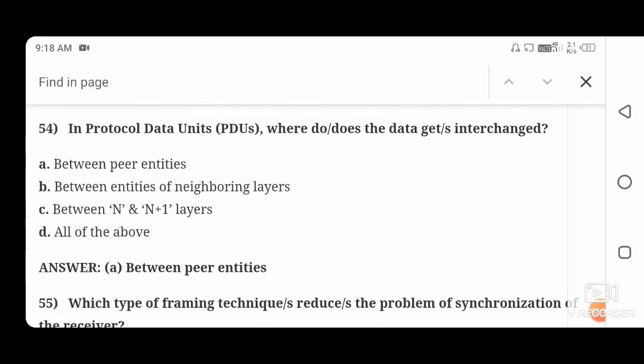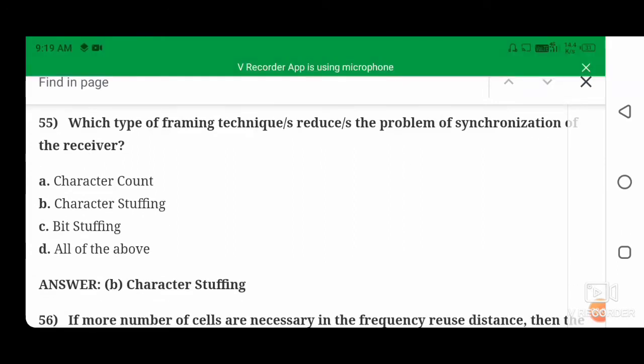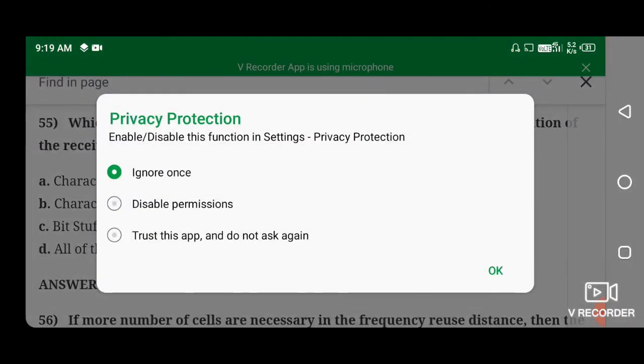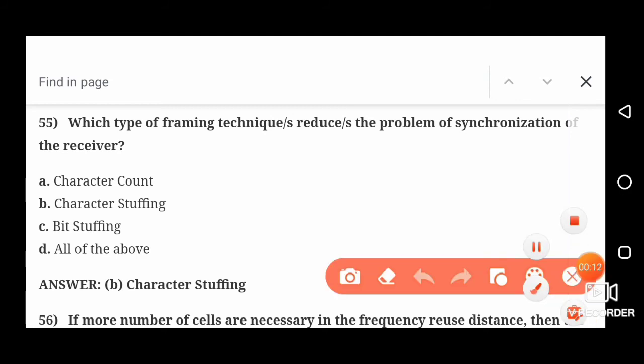Next question. In a protocol data unit PDU, where does the data get interchanged? So the right answer is between the peer entities. Between the peer entities, option number A. Which type of framing technique reduces the problem of synchronization of the receiver? So the right answer is character stuffing is the correct phenomenon. Option B is the correct.